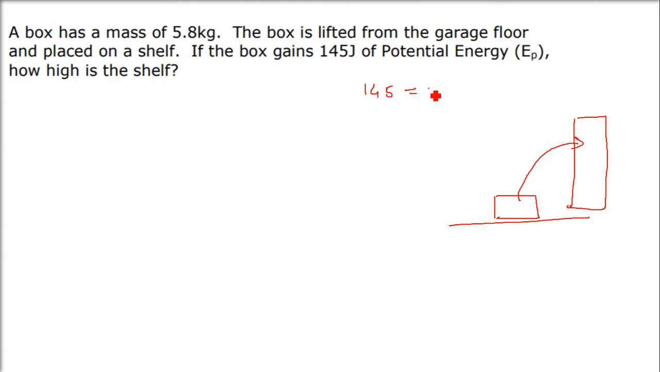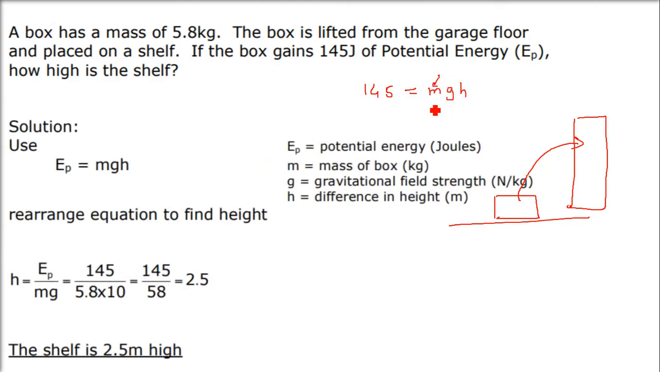So this potential energy is mgh. The mass is 5.8, so we'll use 5.8. The gravity we will use as 10, and the height is h. So h will be 145 divided by 5.8 into 10, which is 2.5. So this shelf is 2.5 meters above the ground.